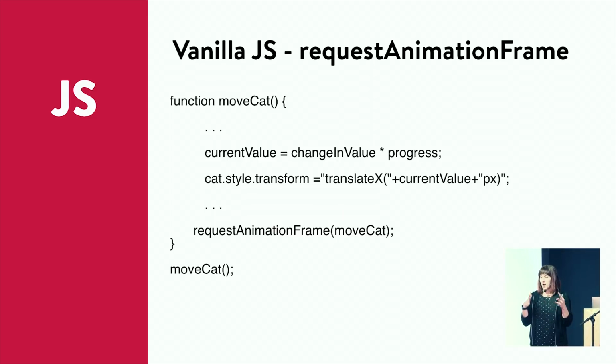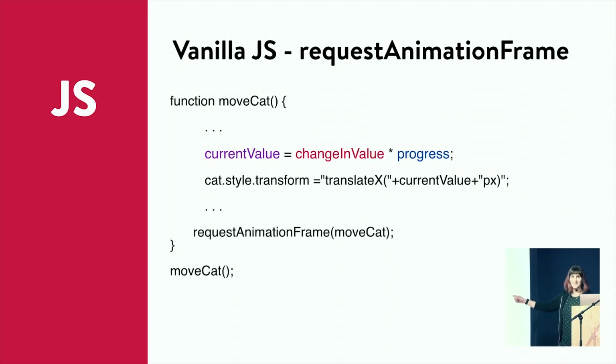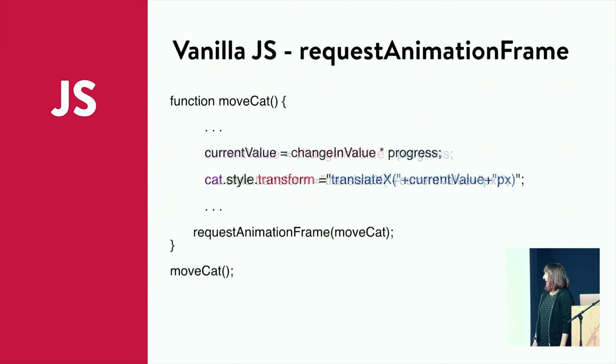Essentially, if we wanted to move a cat from the left side of the screen to the right side of the screen, what we would do every frame would be do some math to come up with a new value for its position. Because essentially, we're going to move it forward a little bit each frame. Then we'll add that change in position to its current position, which we'll do with that little style transform. Ooh, I have highlights, I forgot. We'll do some math to get a new value, and then we'll add that value to wherever it is. So we're just adding a value with every frame. Then there'll be some more code.